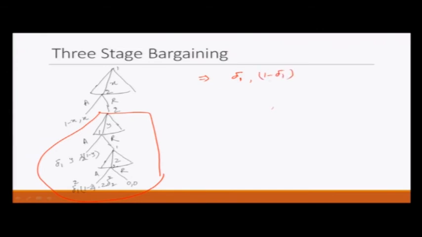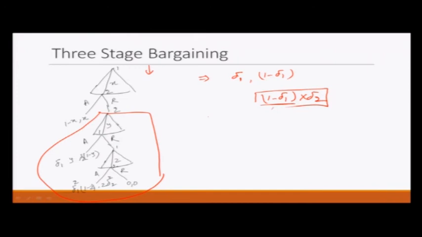But if we see from here, then we have to apply the discount factor. Whenever we shift one stage backward, we use the discount factor once. So, seen from here, player 2 is getting 1 minus delta 1 multiplied by delta 2.